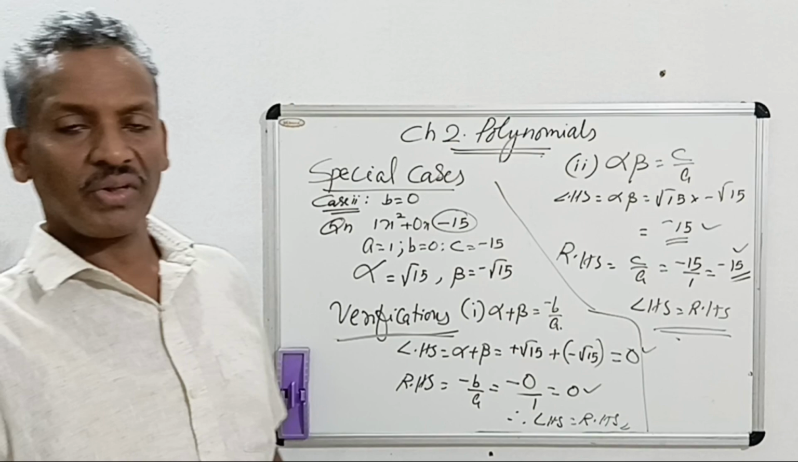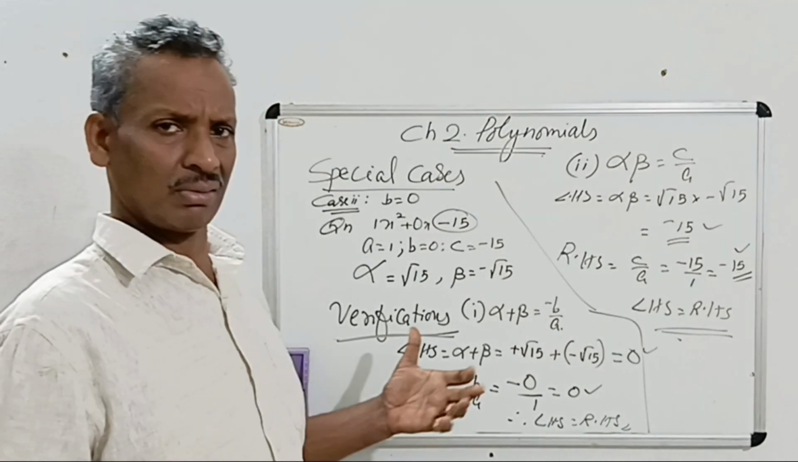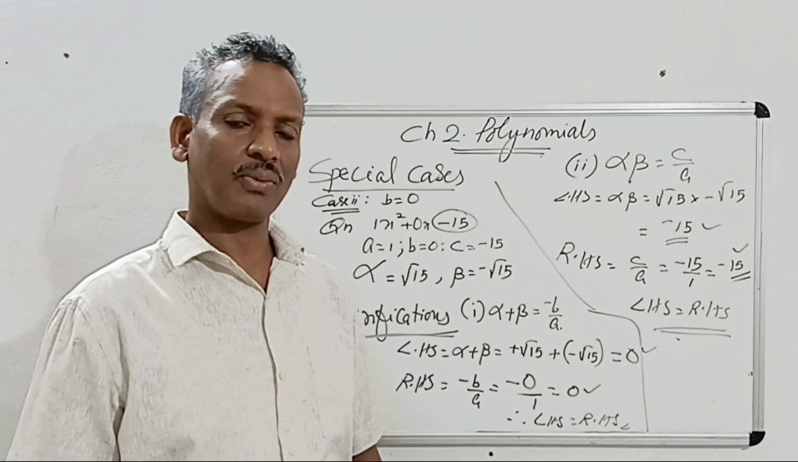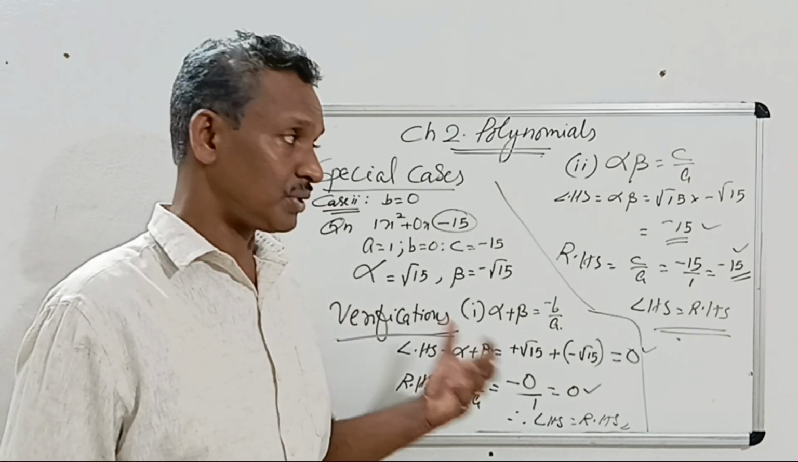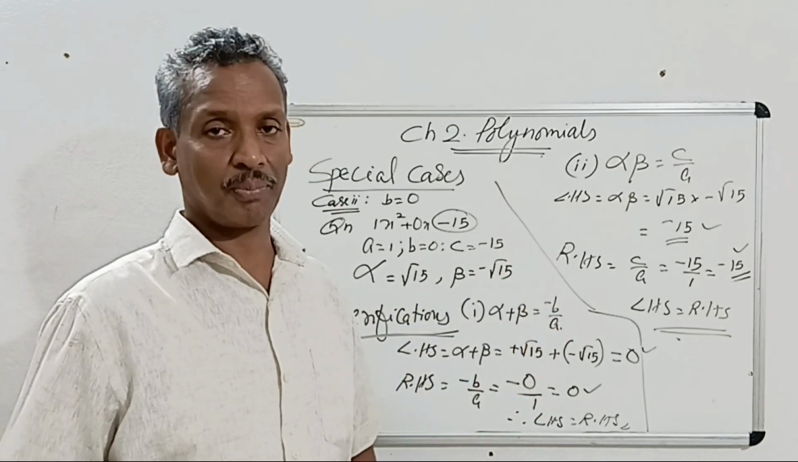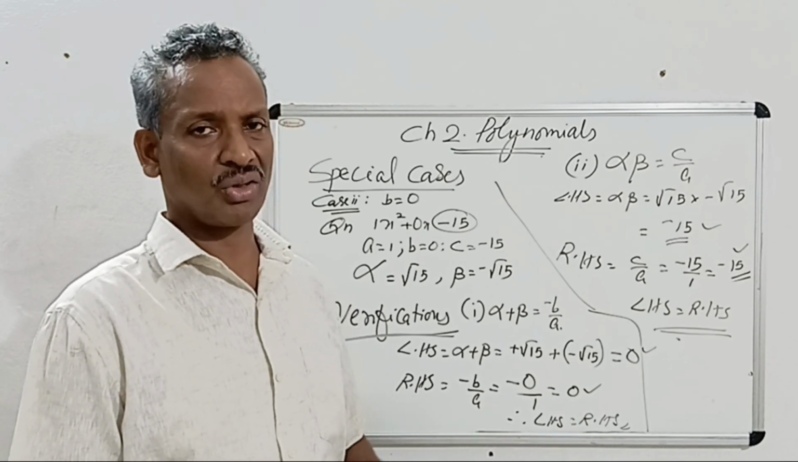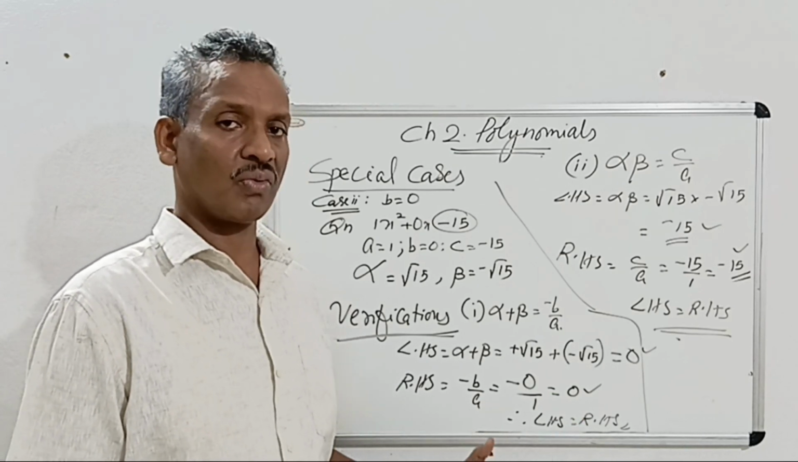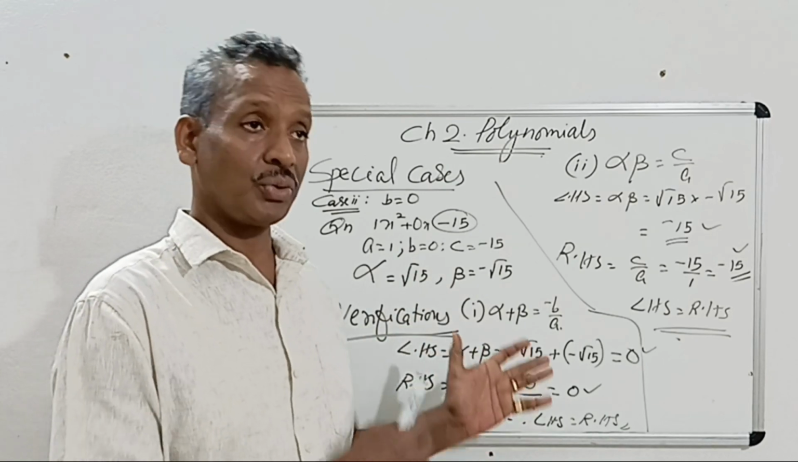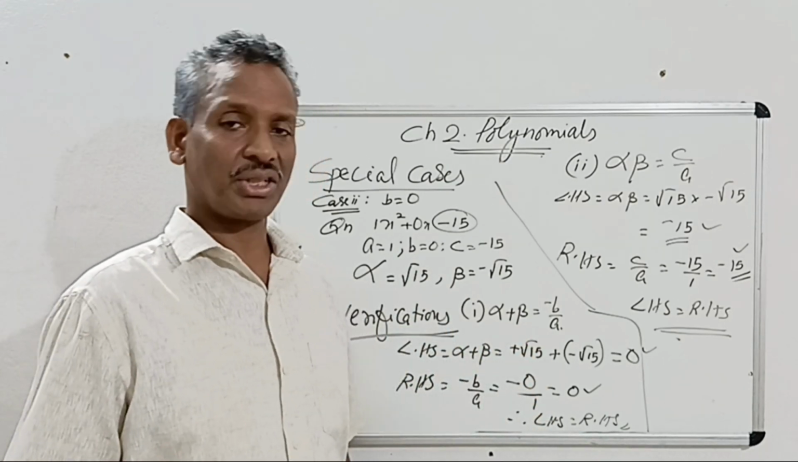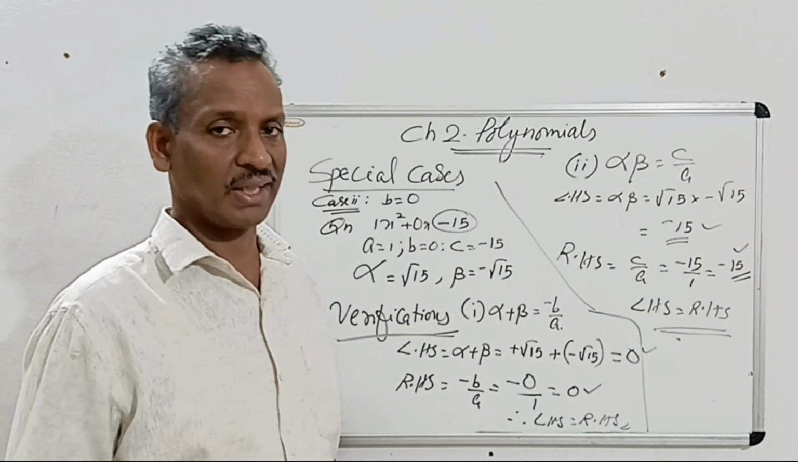Okay, this is finding zeros, and the verification part is over. Now, in the next class we will study how to frame a quadratic polynomial when zeros are given, or the sum and product of zeros are given, or when one polynomial is given, using its zeros to develop another polynomial. Such types of questions we will discuss in the next class. Okay, hope you understood today's topic. Thank you.